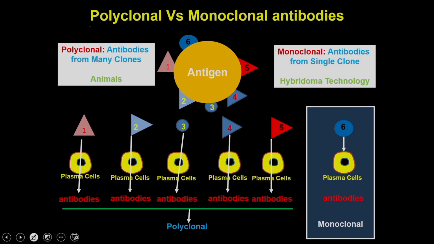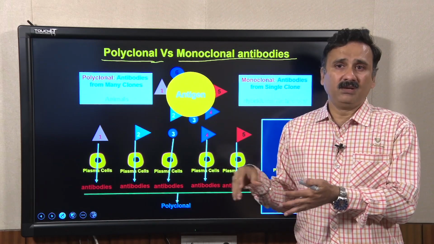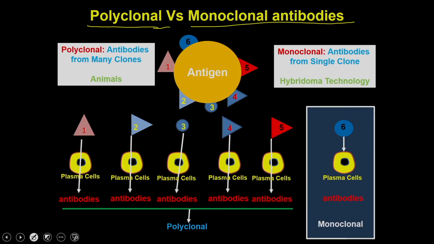Now, let us understand what is meant by polyclonal as well as monoclonal antibodies. The antibodies produced by an organism could fall into two categories: one is called polyclonal, the other is called monoclonal antibodies. Imagine you have an antigen that is a very big protein which contains multiple antigenic sites, and all these antigenic sites are called epitopes, which means an antigen could have multiple epitopes like 1, 2, 3, 4, 5